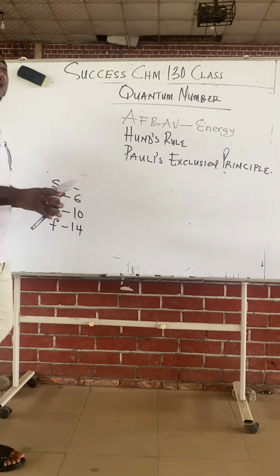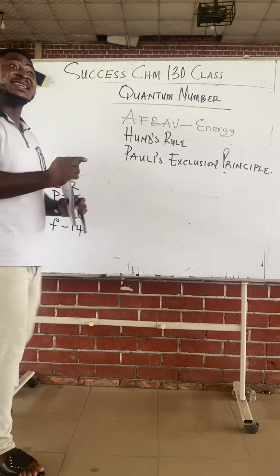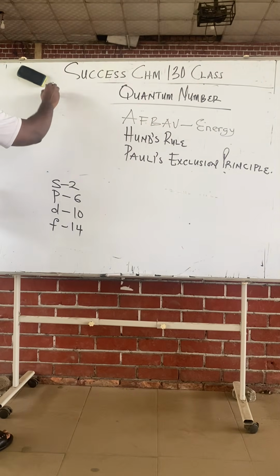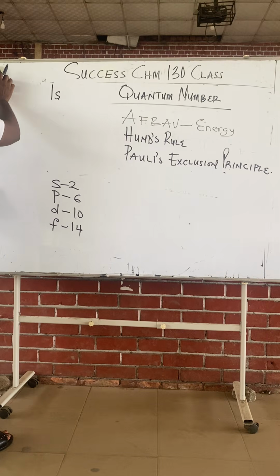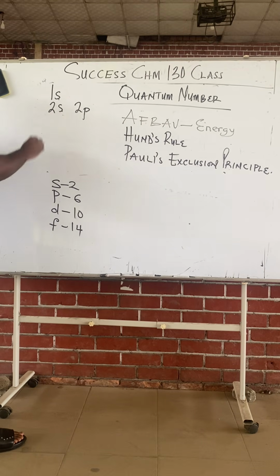Class, do we say shells give rise to orbitals? So orbitals don't exist on their own. For every orbital, there's a shell that produces it. When you see 1s, it means this orbital was produced by the first shell. When you see 2s, this s orbital was produced by the second shell. When you see 2p, this p orbital was produced by the second shell.